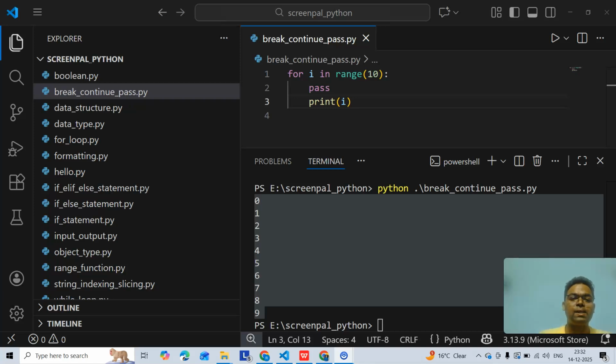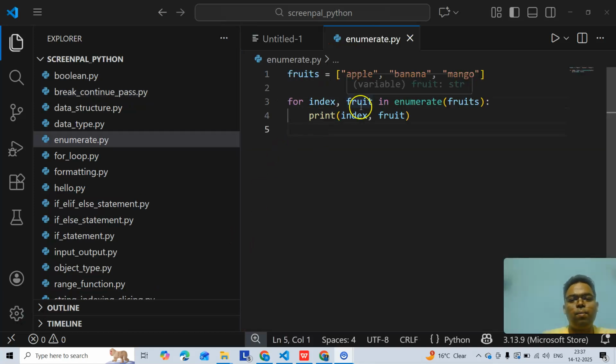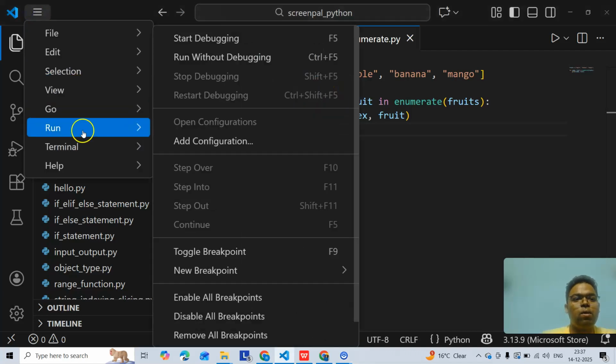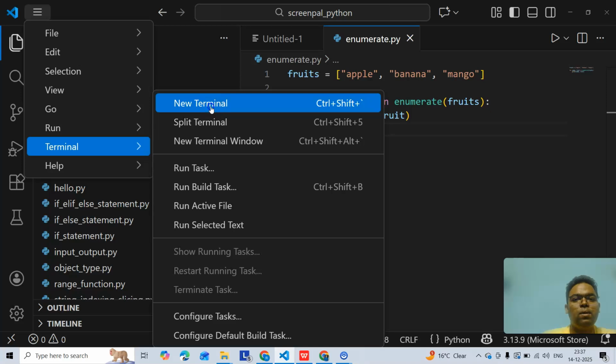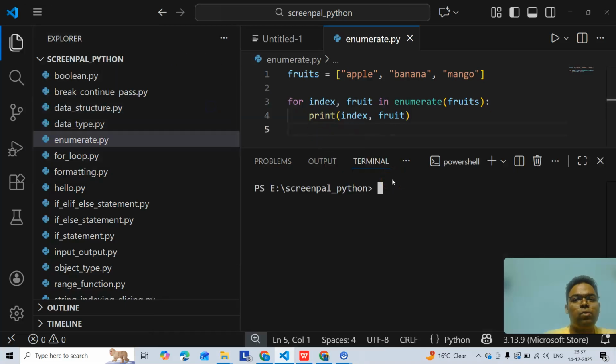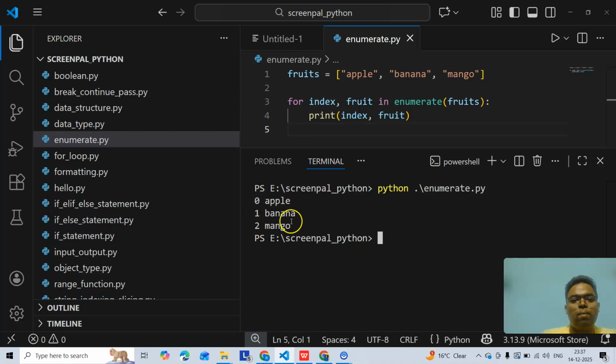Enumerate gives index and value together. Let's see this in a demo. This is an example of the enumerate function. You will see the result will be 0 apple, 1 banana, and 2 mango. So let's execute python enumerate.py. You will see 0 apple, 1 banana, 2 mango.